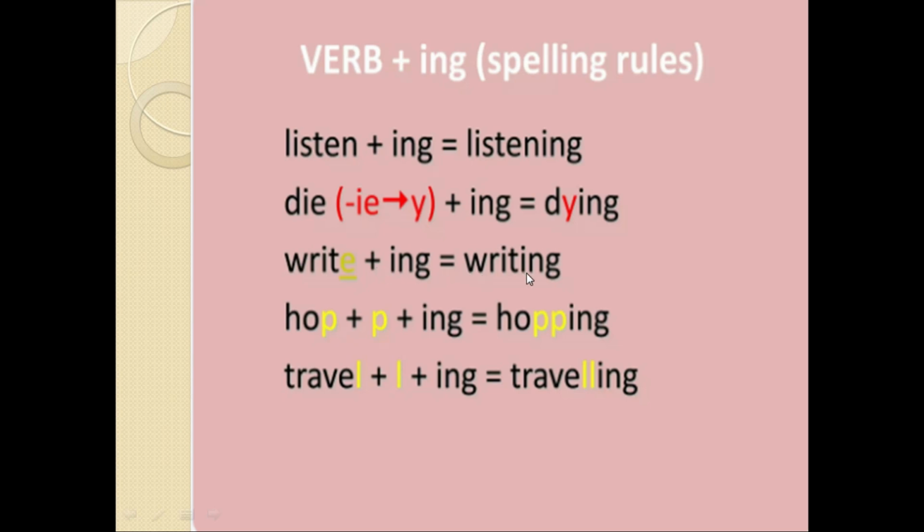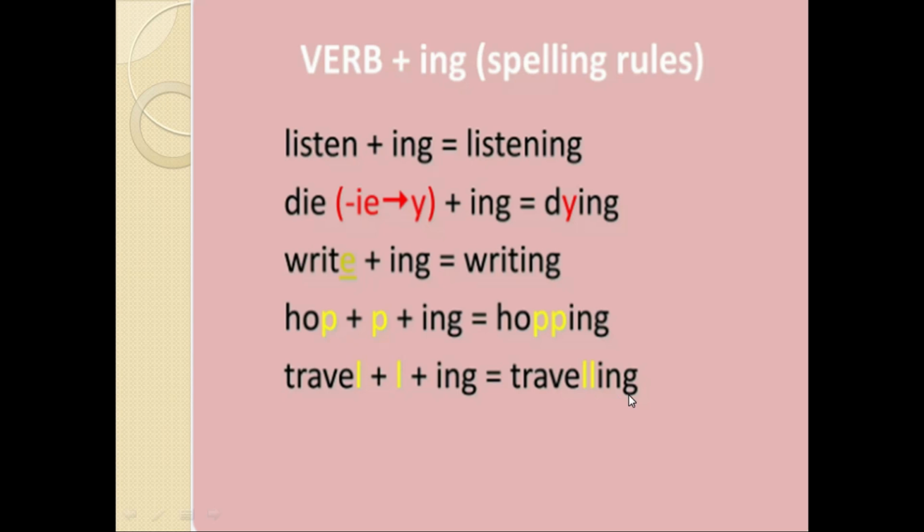We don't double the last letter T. Then next is travel. Travel is having the same spelling rule. First we are having a vowel E and then we are having the consonant. We are going to see the last two alphabets. Last is the consonant and before the consonant it is a vowel. So we are going to double the last letter, that is traveling, TRAVELLING.